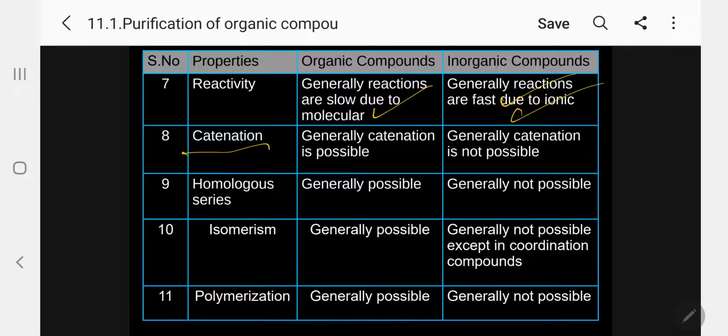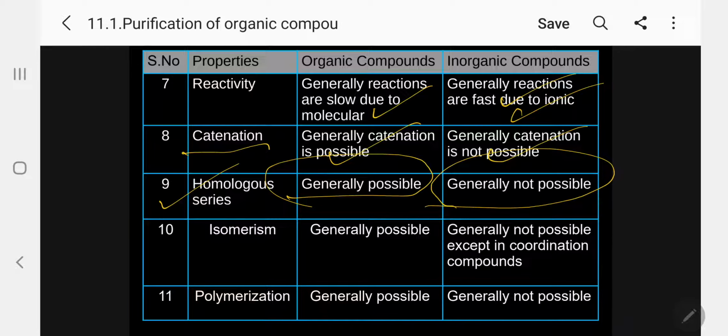Catenation is a very characteristic property of organic compounds. Generally, catenation is possible in organic compounds and not possible in inorganic compounds. What is catenation? A large number of carbon atoms undergo catenation to produce organic compounds, for example alkanes, acids, etc. The carbon number may be 1 to 30, 40, like that. It is called catenation. The next one, homologous series. Generally, homologous series is possible in organic compounds and not possible in inorganic compounds.